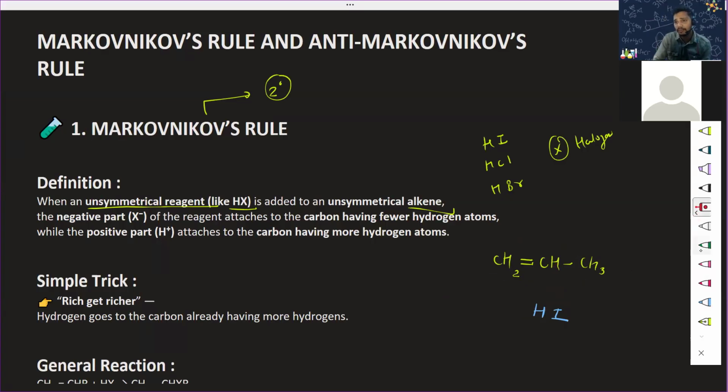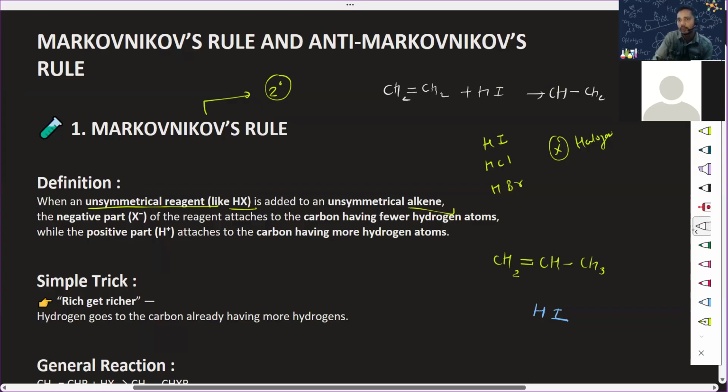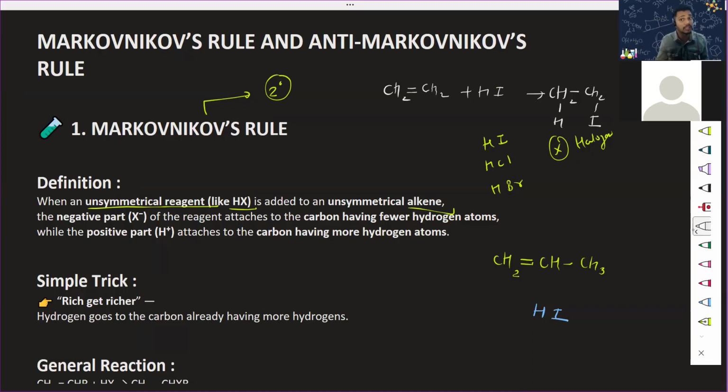But if the same thing is given in a symmetrical way, for example CH2 double bond CH2, there will be no problem. Yes or no? Because I will get CH2 here and CH2 here, so one hydrogen and one iodine will be added. So there is no problem with a symmetrical one. The problem is with an unsymmetrical one. So for that, we have the Markovnikov rule.